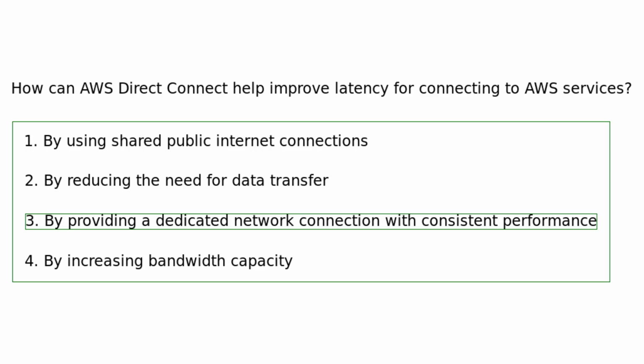AWS Direct Connect can help improve latency for connecting to AWS services by providing a dedicated network connection with consistent performance, reducing latency, and increasing reliability.